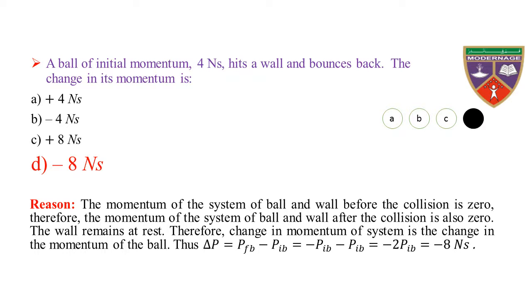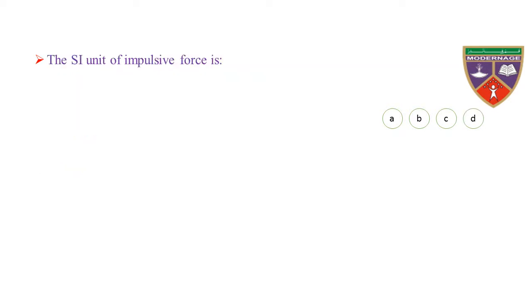Therefore, we have minus 2 PIB, which is equal to minus 2 into 4, which is equal to minus 8 Newton seconds. Hence, the change in momentum of the ball is minus 8 Newton seconds.